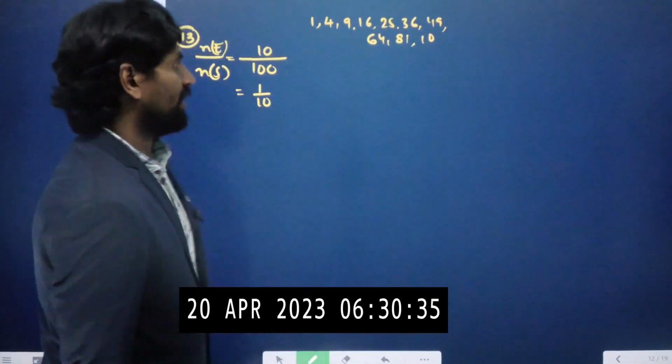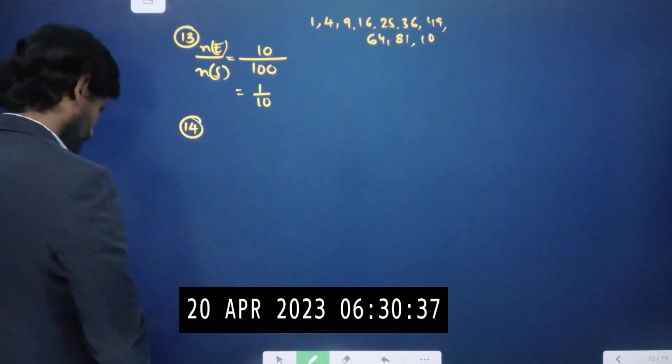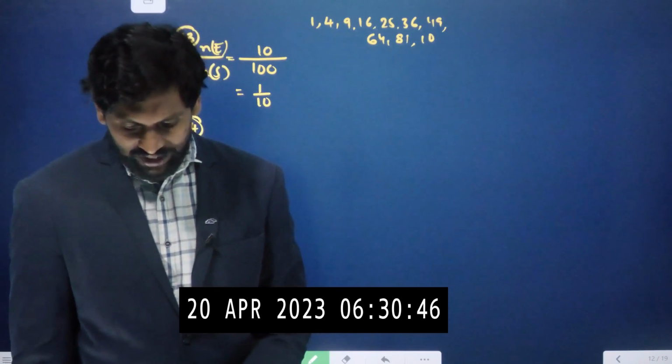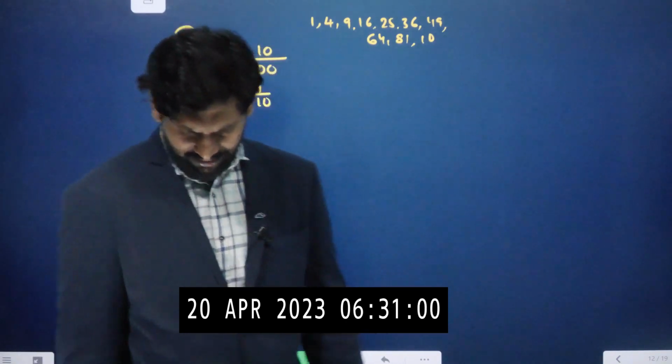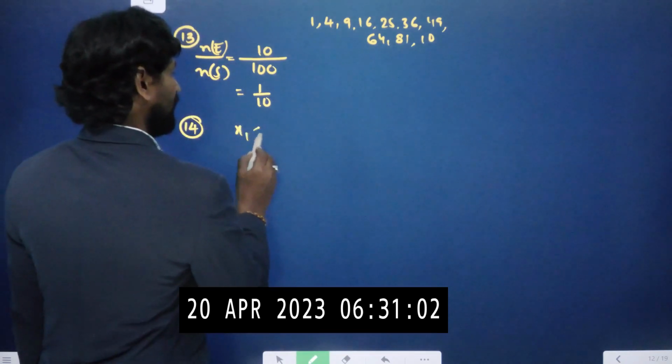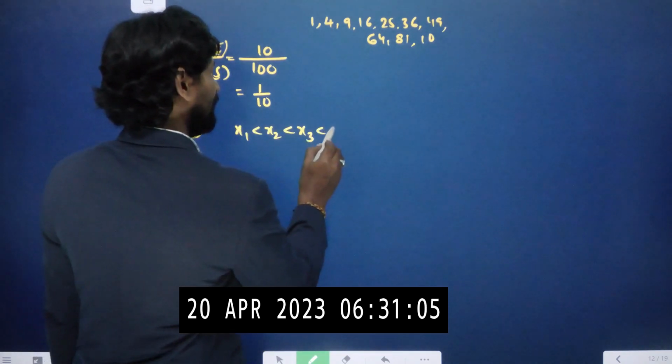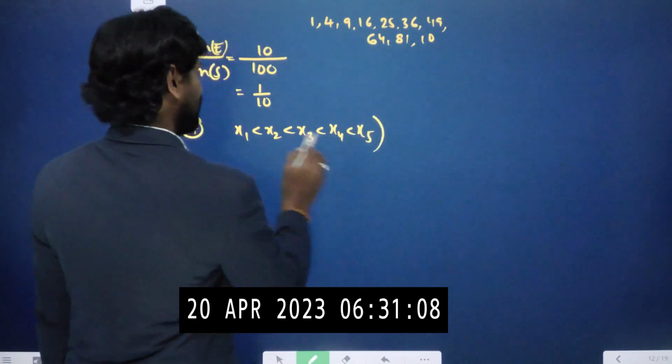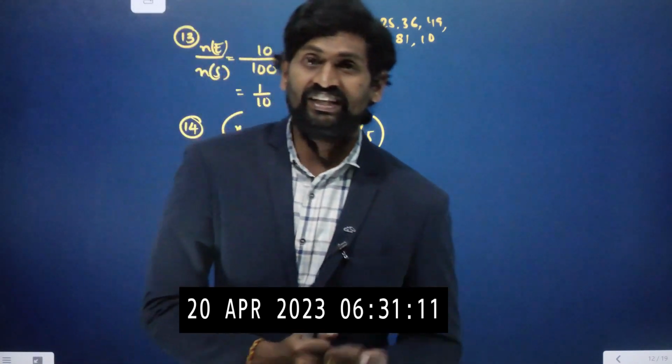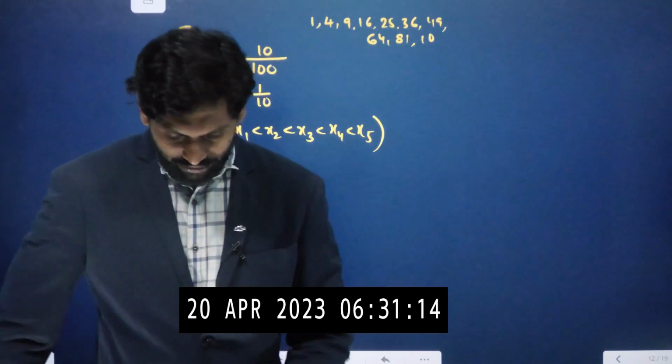Let us move on to question number 14. A bag contains 50 tickets numbered 1 to 50, same like the cards. Five are drawn at random. So among the 50 cards we need to draw 5 cards and arrange in ascending order of magnitude. Ascending order is given: x1 less than x2 less than x3 less than x4 less than x5. So this is the order. That means they must be arranged in small to big order. So 5 cards we have to select.